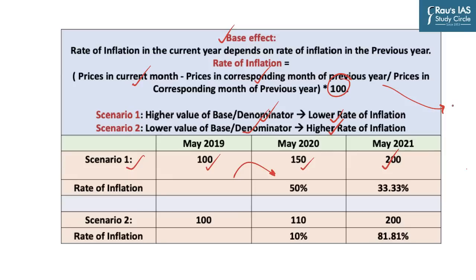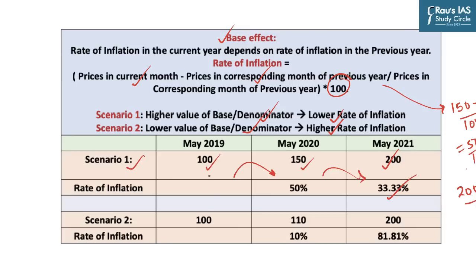Prices in the current month, which is 150, minus prices in the corresponding month of the previous year, which is 100, divided by prices in the corresponding month of the previous year, which is 100, so 50 by 100, which is 50% inflation. And similarly, if you apply the same formula, it comes out to be 33.33%, because then you are going to subtract 150 from 200 and divide it by 150 into 100.